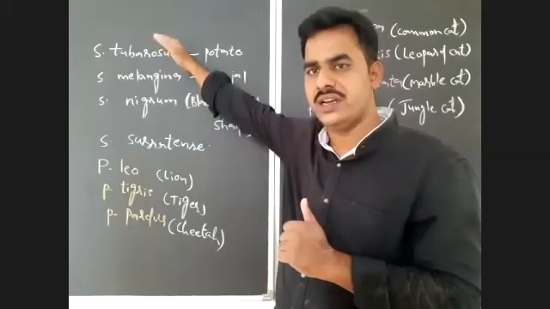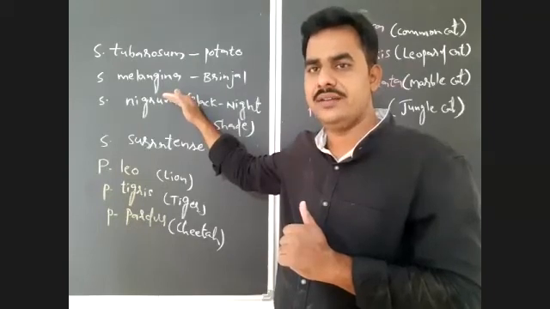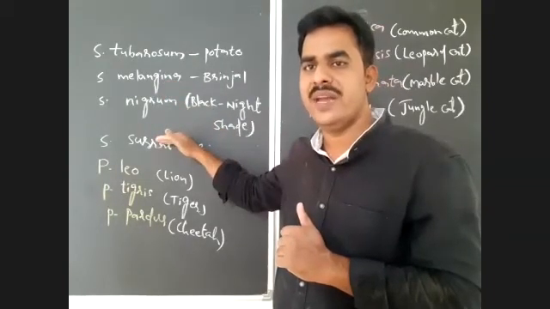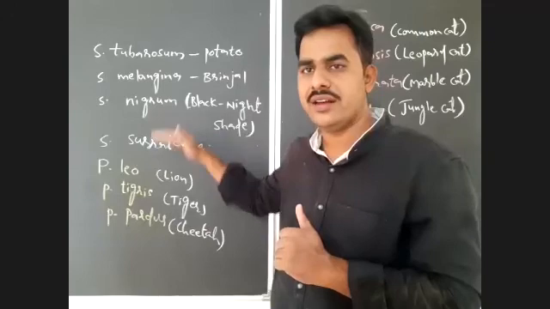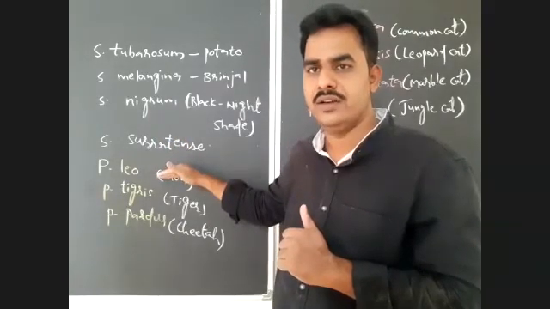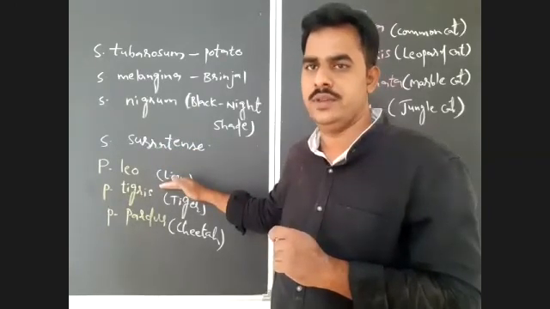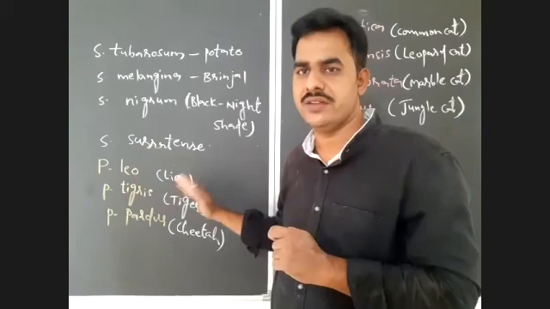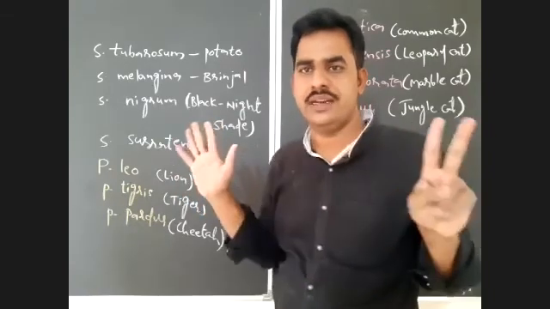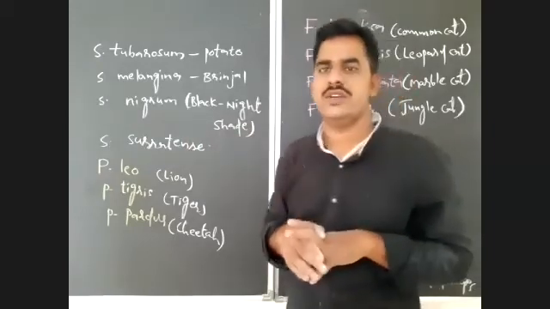After that, phylum Chordata. After that, class Mammalia. After class, order. After order, family Hominidae. And genus Homo. Species sapiens. Very simple. Only 7 we used.